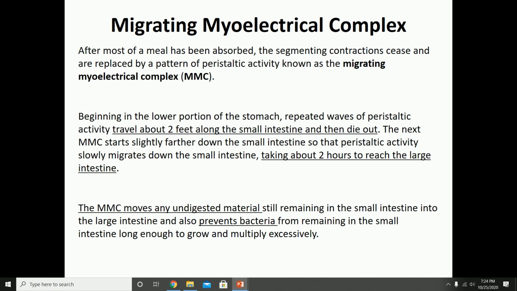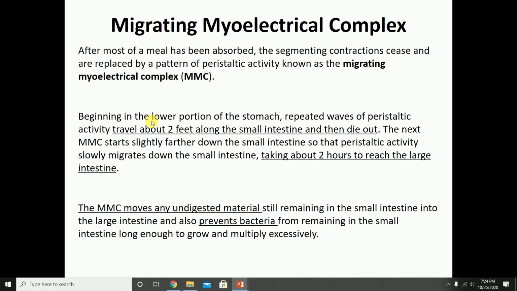These usually happen in order to squeeze everything out of the small intestine to move on to the large intestine. So after digestion and absorption happen, whatever is left in the small intestine are just waste products. Now we want to get rid of it. And we'll do that through these very strong, repeated waves of peristaltic activity. And those are known as your MMCs.